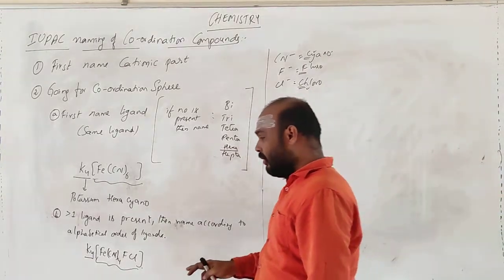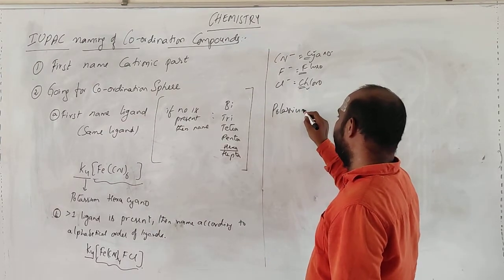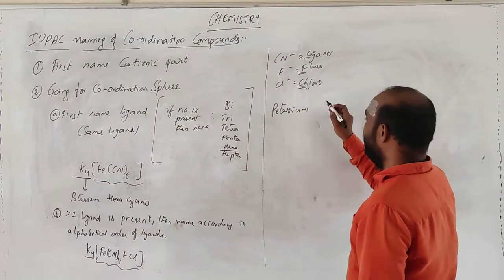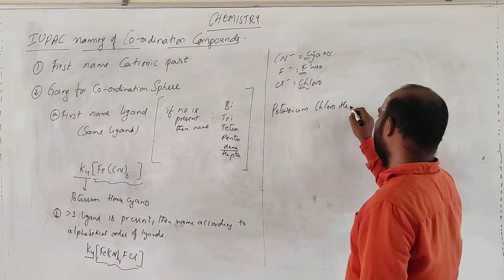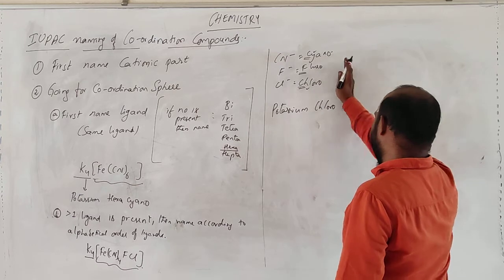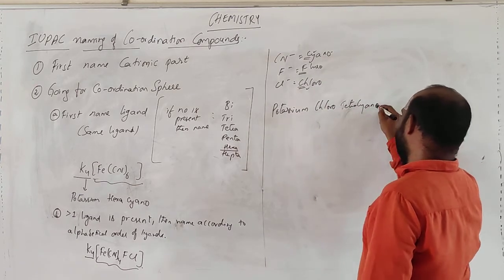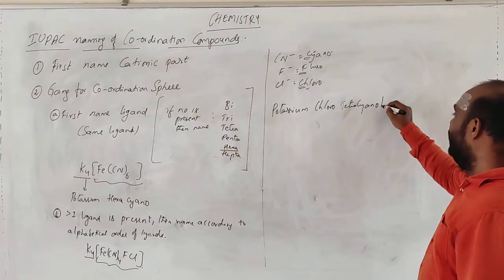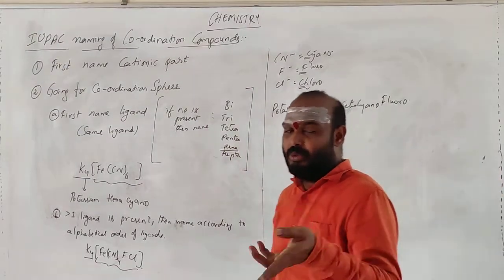So naming this coordination unit, this is potassium chloro, tetracyano, fluoro. Up to here, we have now only 2 things.